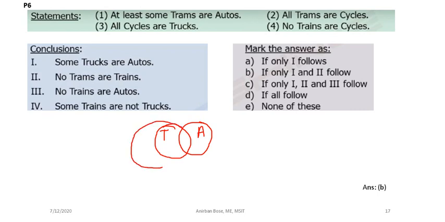All trams are cycles. All cycles are trucks. Okay, remember this is tram. So all cycles are trucks. What you do is, just extend the bare minimum condition in this way. All cycles are trucks.